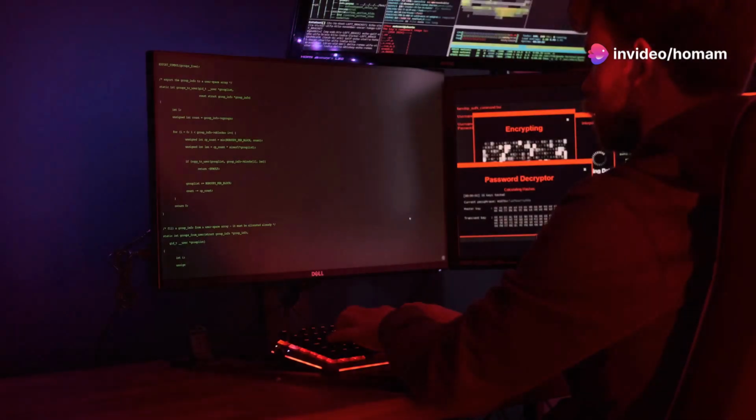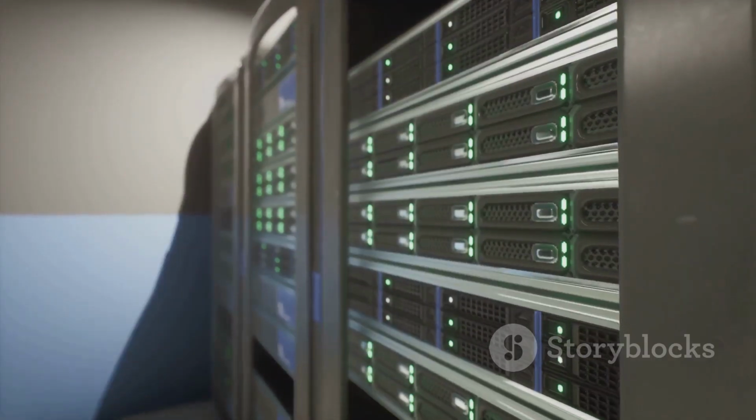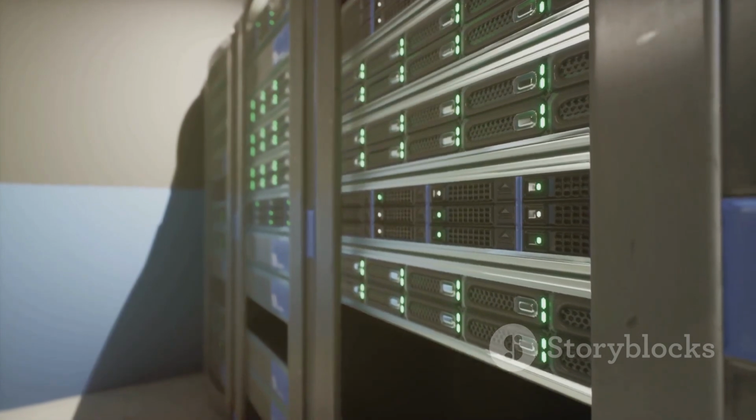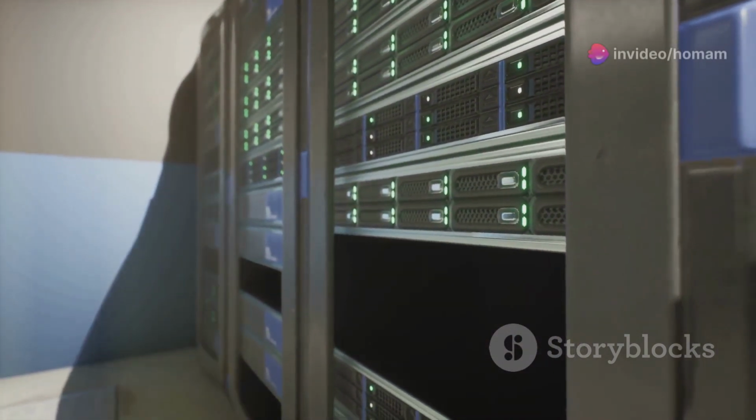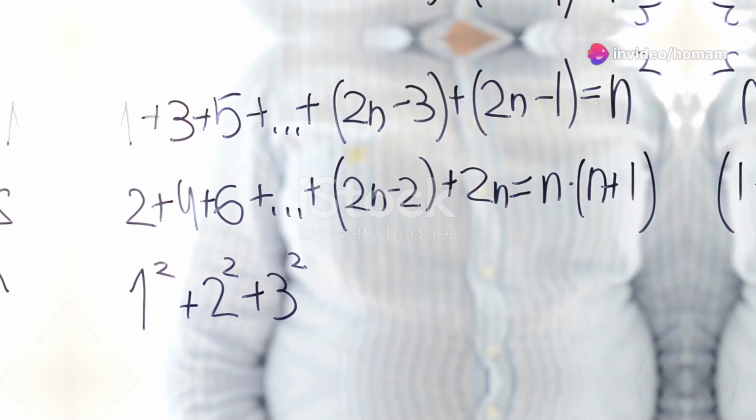The security of RSA hinges on the difficulty of factoring the product of two large prime numbers. While multiplying two large primes is relatively easy, factoring their product is computationally very expensive, especially if the primes are very large.